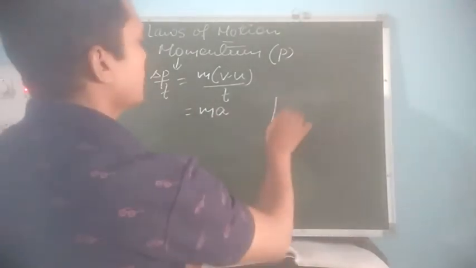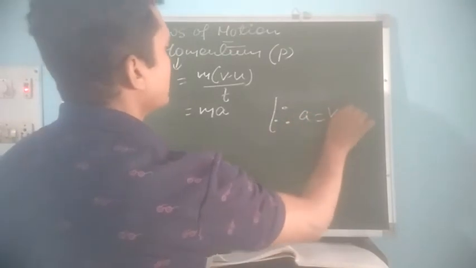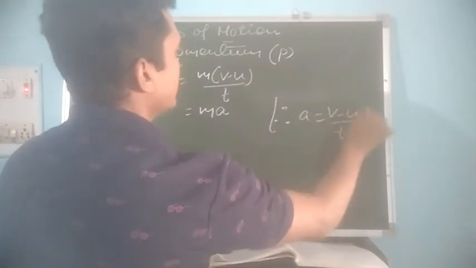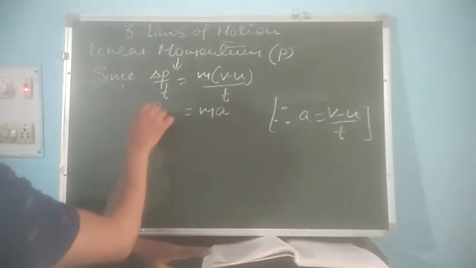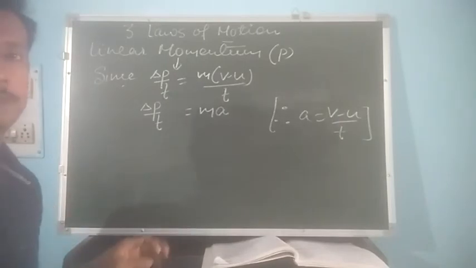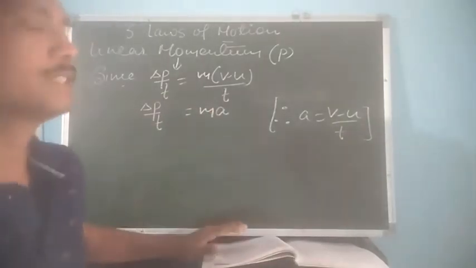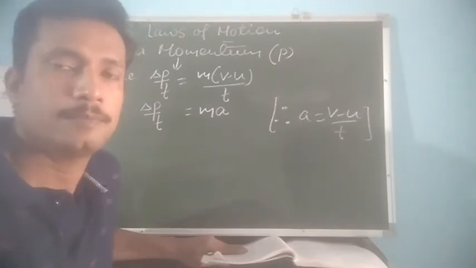We have already studied in the equations of motion that a is equal to (v minus u) divided by t. So we got rate of change of momentum is equal to mass into acceleration, and mass into acceleration is also equal to force, because force